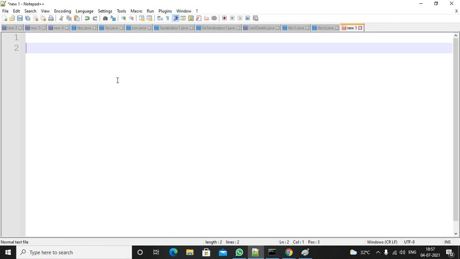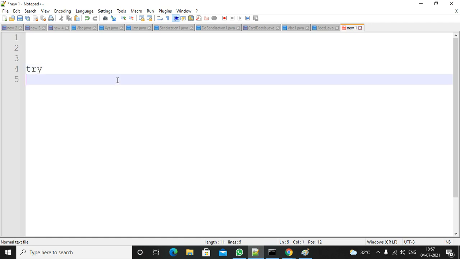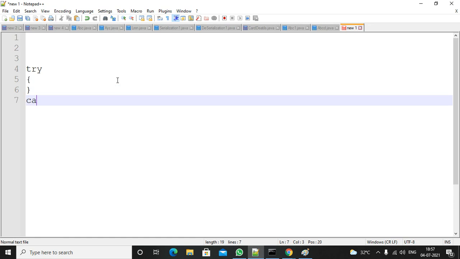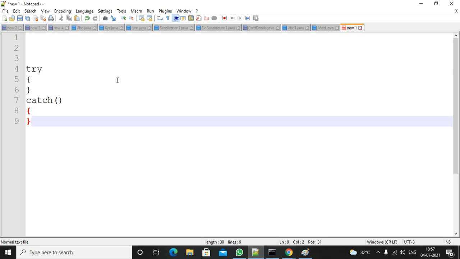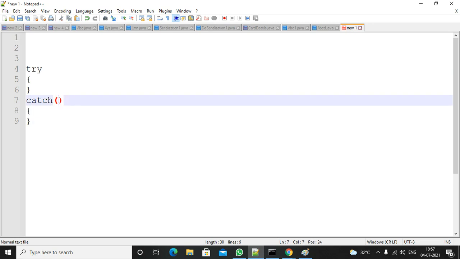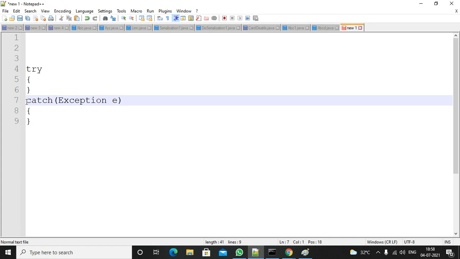These are blocks only, not methods. They start with the keywords try and catch. Catch will be like this. It has open and close parentheses and contains a parameter also, but this is not a method. If it were a method, it must have a return type. This is a block only.